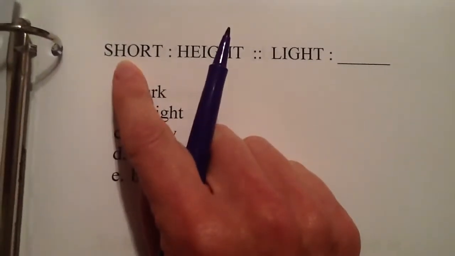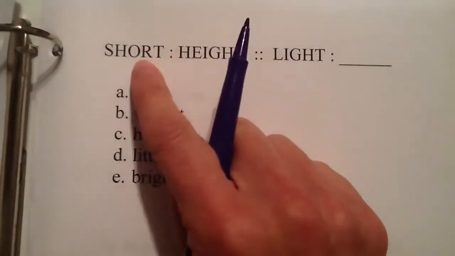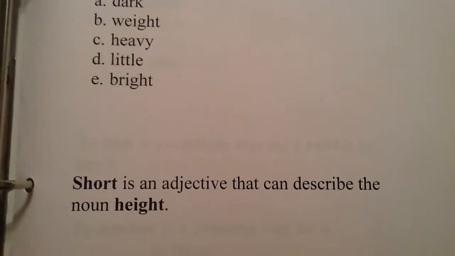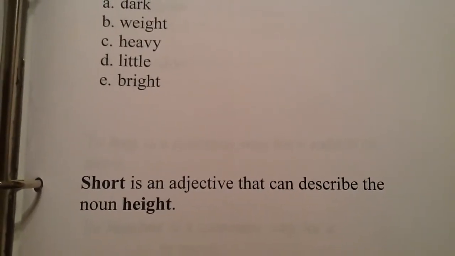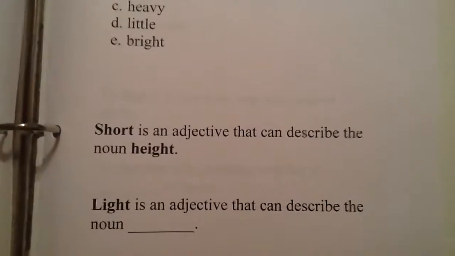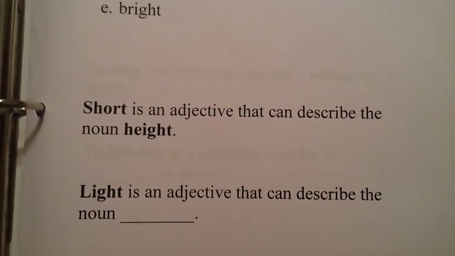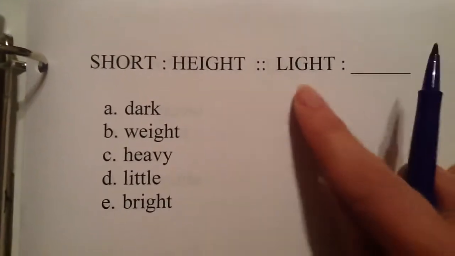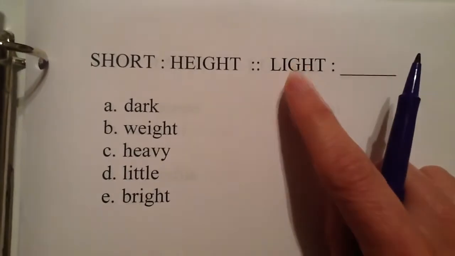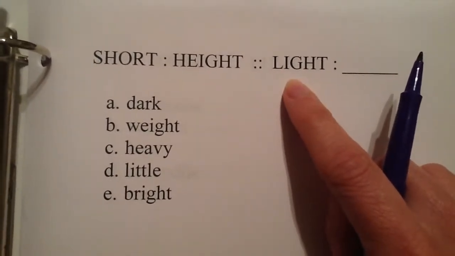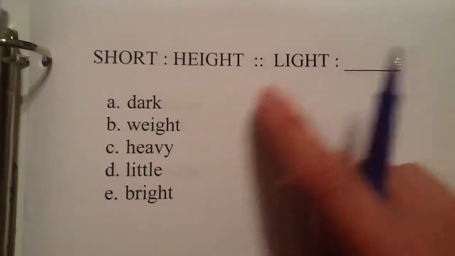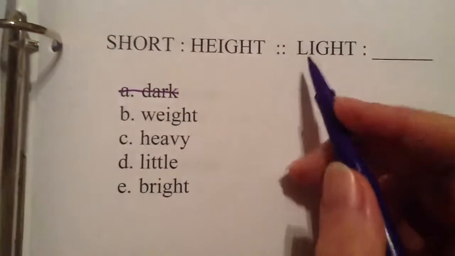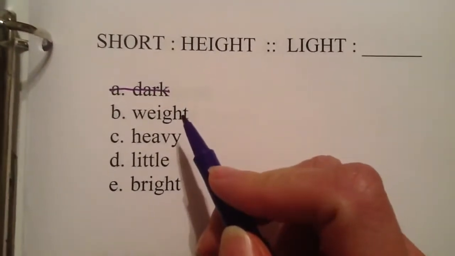Thinking about the word short and height, what part of speech are each of these words? Short is an adjective that can describe the noun height. So now we know that light is an adjective that can describe the noun blank. Now we know we're talking about light as an adjective. In other words, a describing word. Well, which of these might light describe? It doesn't describe dark. In fact, that's an opposite or an antonym right there. Light can describe weight, if someone is lightweight.